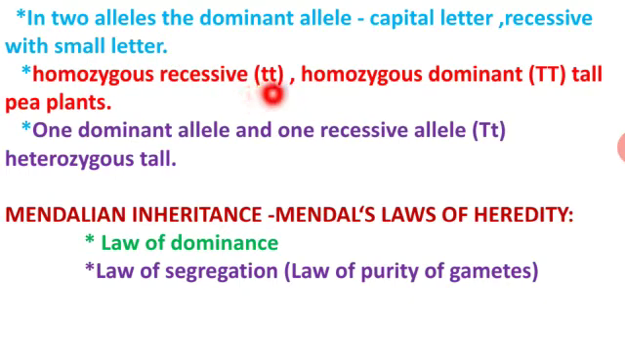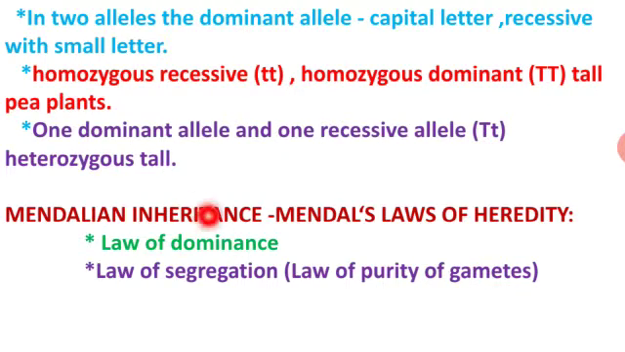Homozygous recessive is small t, for example for a dwarf plant, as opposed to a tall plant. If it is a dwarf, it is represented by small t. Homozygous dominant, that is a tall plant, is represented by capital T. If it has one dominant allele and one recessive allele, it is named heterozygous tall, because the dominant character will always be expressed.